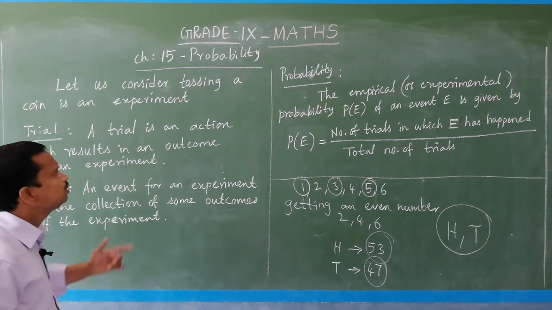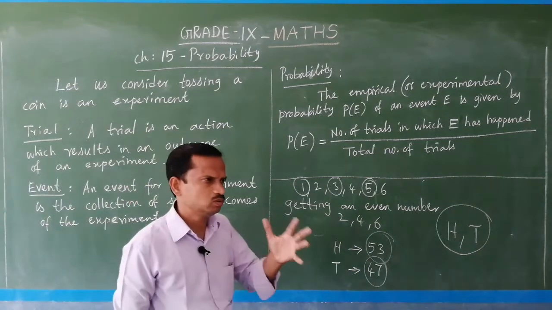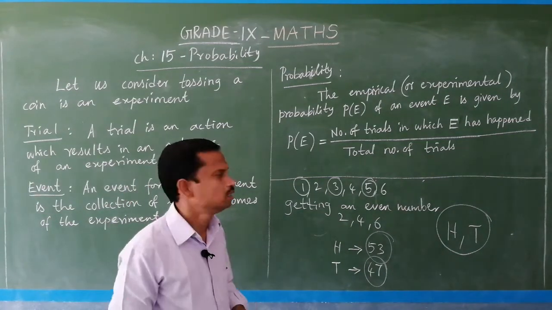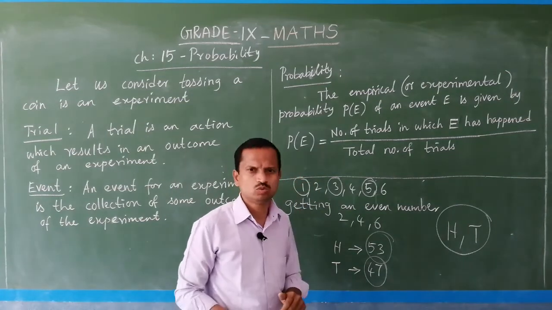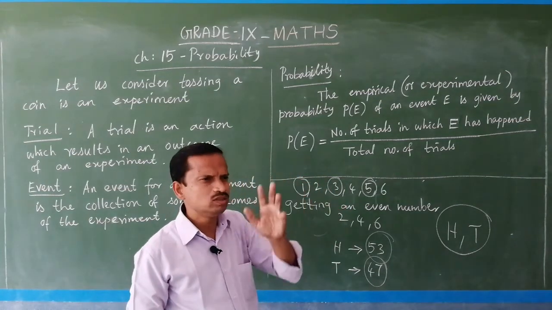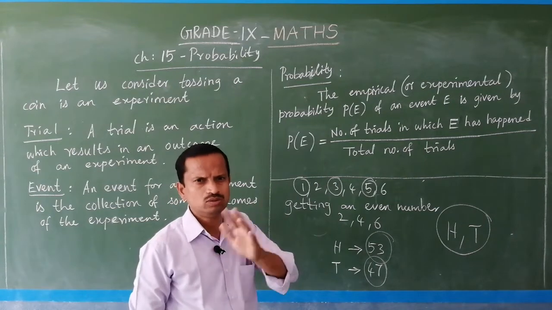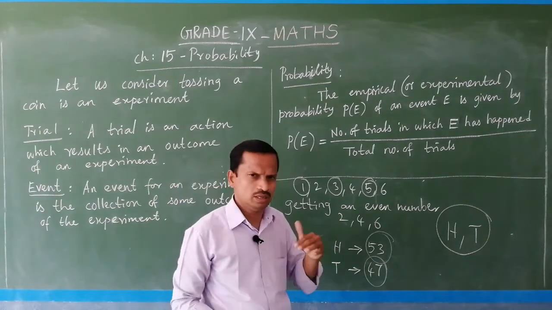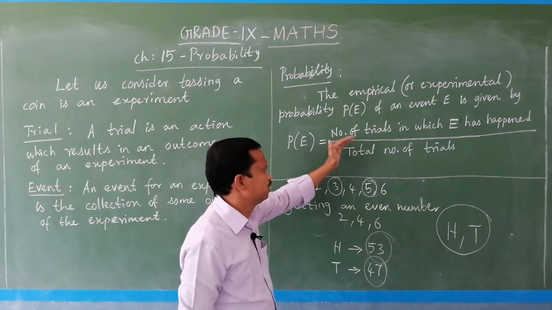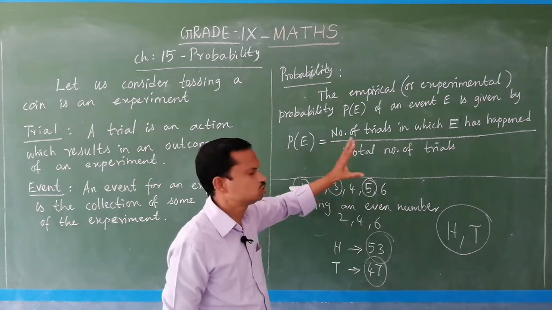And coming to the next, probability. Now, we are coming to the main topic. What is probability? It is nothing but a ratio. Ratio means, if you write 2 by 3, then it is 2 is to 3. So, numerator by denominator form. If you write in this form, this is called a ratio.